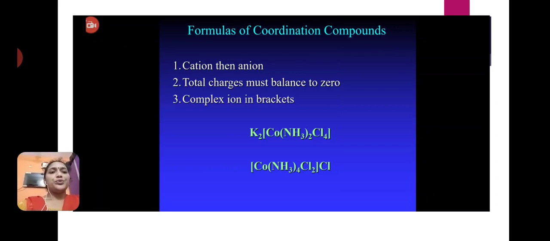Example: K2[Co(NH3)2Cl4]. Here, within the square bracket, that is called the complex ion. Diamminetetrachlorocobalt is the complex ion. Outside, 2 potassium, K2, is present. And next is [Co(NH3)4Cl2]Cl, within the bracket is the complex ion, outside the sphere Cl is present.